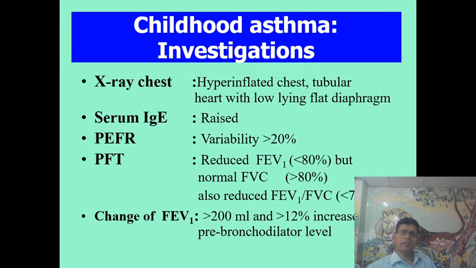The investigations: the X-ray mentioned earlier, raised serum IgE level, and peak expiratory flow rate with variability of more than 20%. Pulmonary function test shows reduced forced expiratory volume in 1 second, less than 80%, with normal forced vital capacity, and also reduced FEV1 divided by forced vital capacity, less than 70%. If you go for a bronchodilator reversibility test, there is a change of FEV1 of more than 200 ml or a 12% increase over the pre-bronchodilator level.